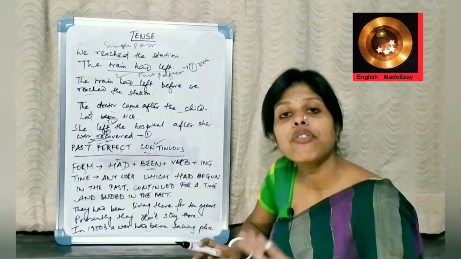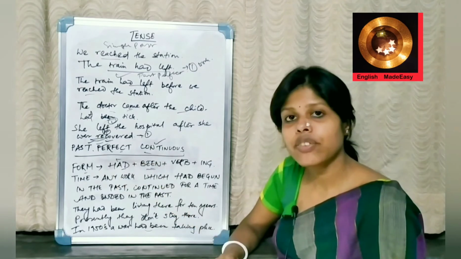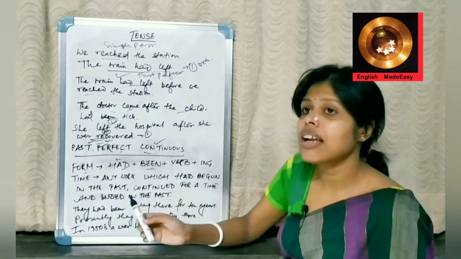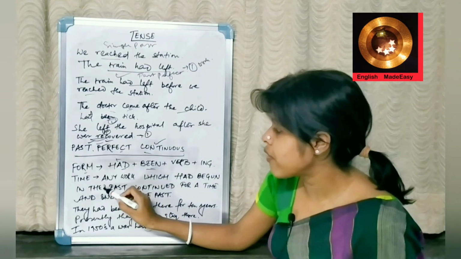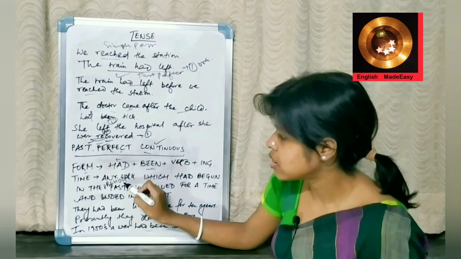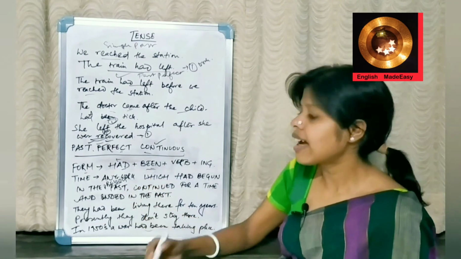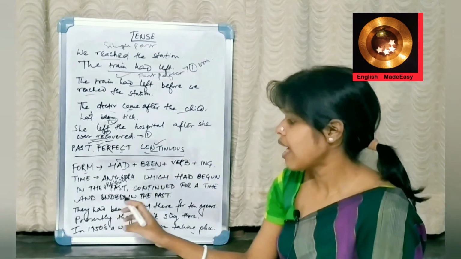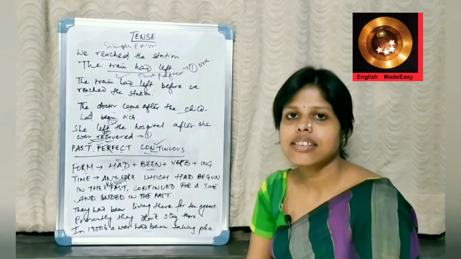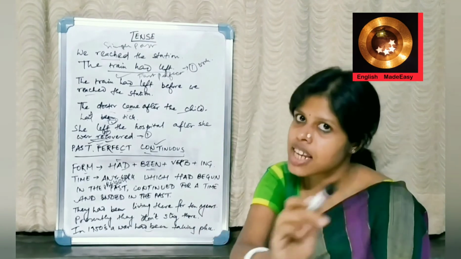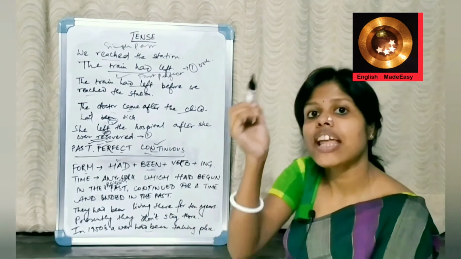What is the time of using past perfect continuous? See, any work which had begun in the past, in the previous past rather, continued for a time because there is continuous also, and ended in the past. Any work which had begun long back, continued for a span and ended there.